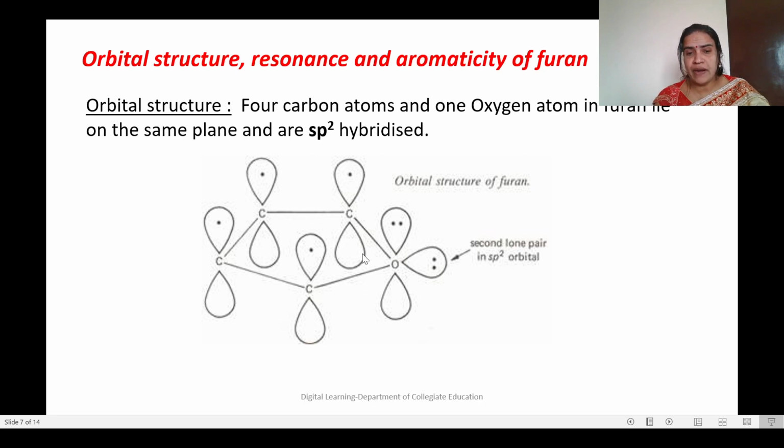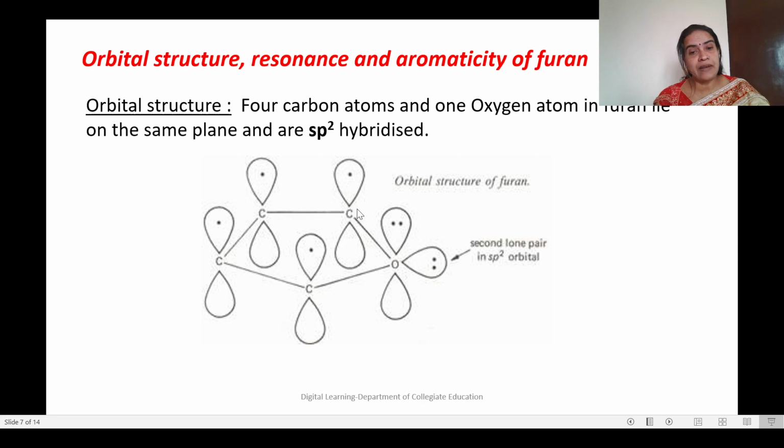So to have aromaticity, it has to satisfy one criterion, one rule. What is the rule? That is Huckel's rule. According to Huckel's rule, the molecule should be planar. It is planar because all the atoms are undergoing sp2 hybridization.